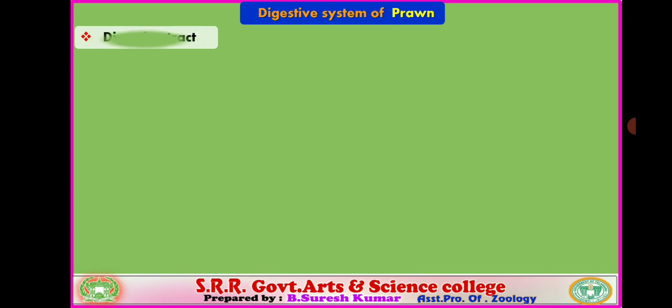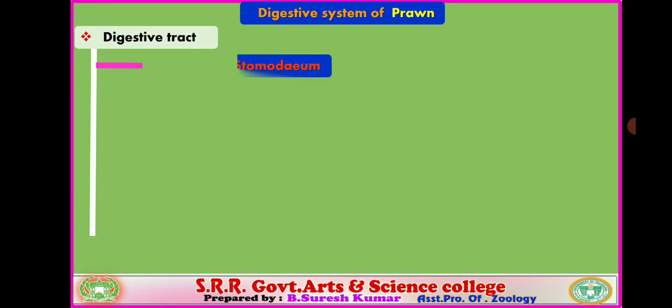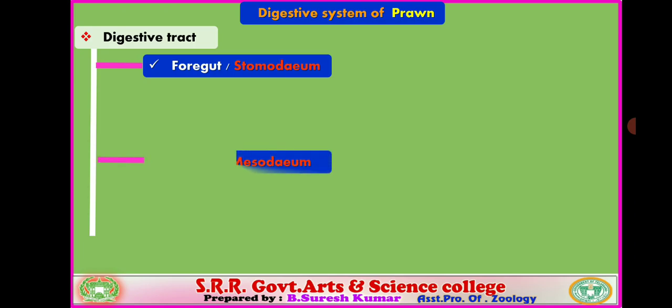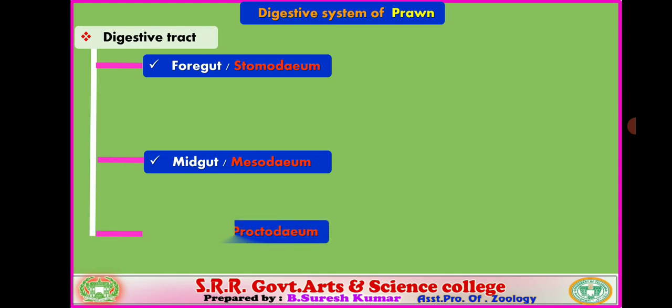So, let us see the parts of the digestive tract of the prawn. The digestive tract of Palaemon is differentiated into three parts: the foregut or stomodeum, the midgut or mesodeum, and the hindgut, also called proctodeum. The foregut includes these parts sequentially.